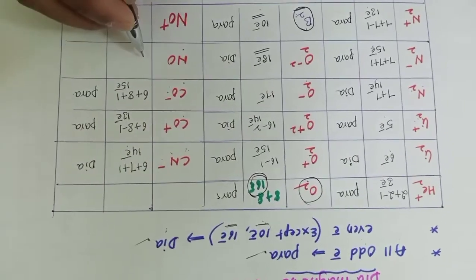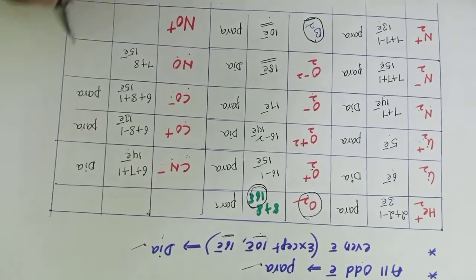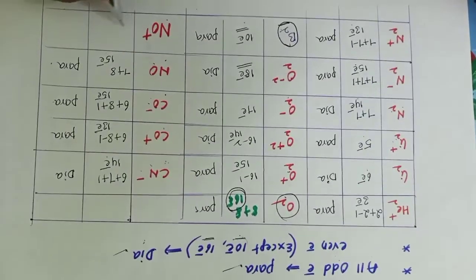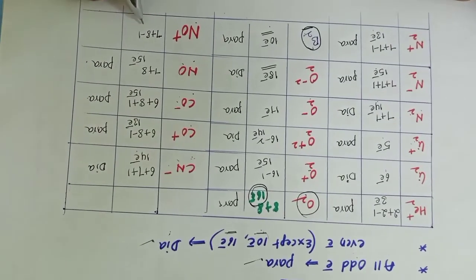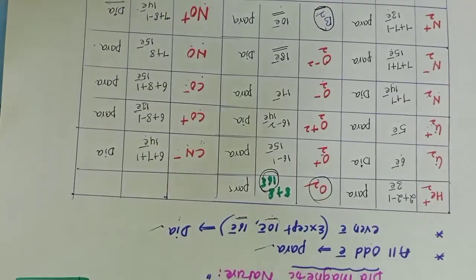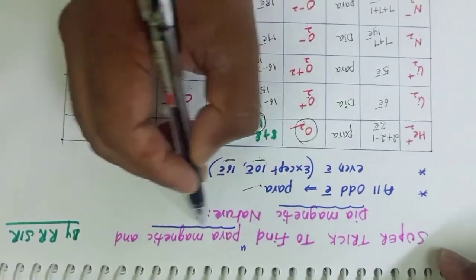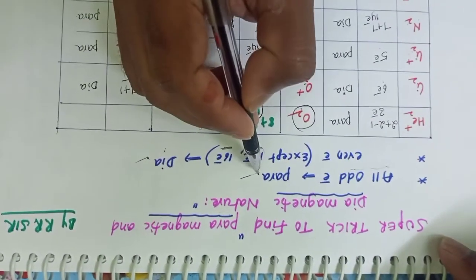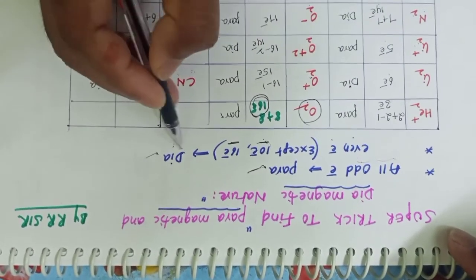Next, NO, nitrogen 7 plus oxygen 8, total 15 electrons. 15 electrons show paramagnetic nature. Next, NO plus, nitrogen 7, oxygen 8, plus means minus 1, so total 14. 14 electrons show diamagnetic nature. So dear students, see the simple shortcut, that is a super trick for finding paramagnetic and diamagnetic nature. All odd electron species show paramagnetic nature. An even number of electrons, except 10 and 16 electrons, shows diamagnetic nature.